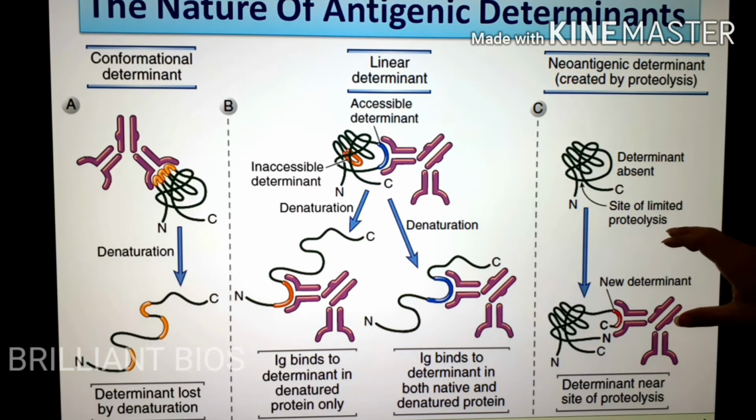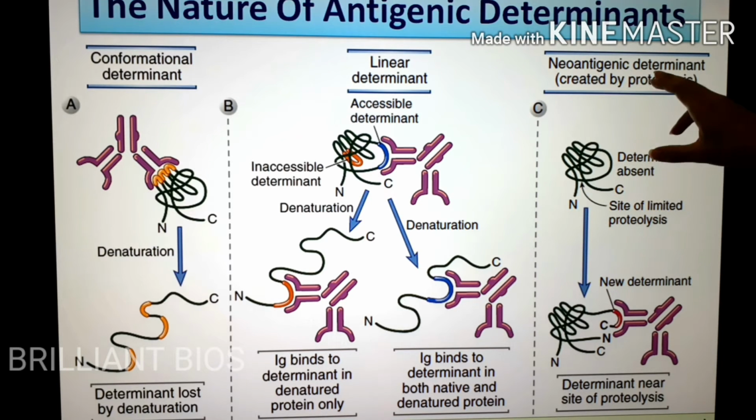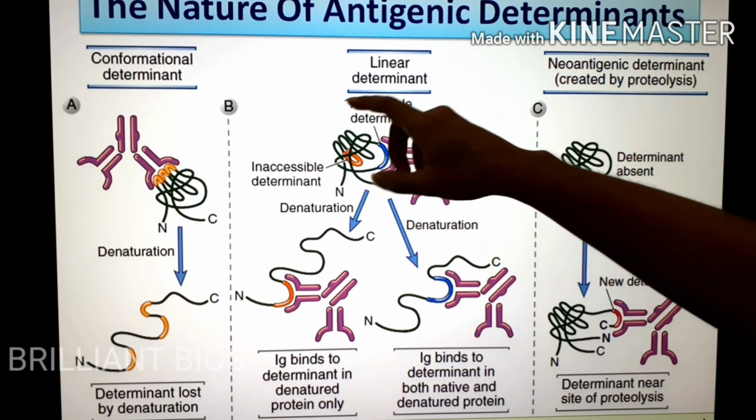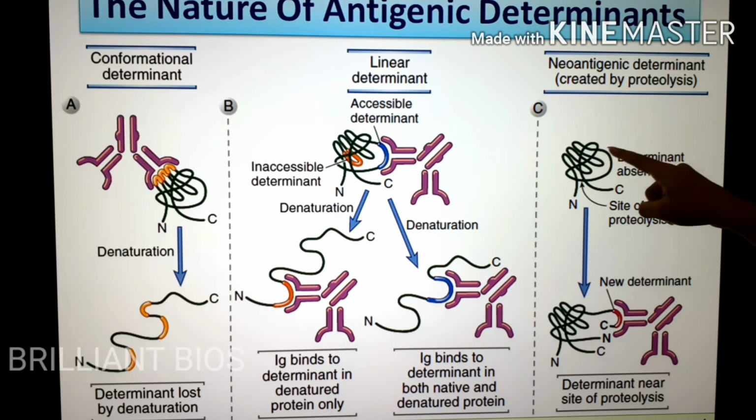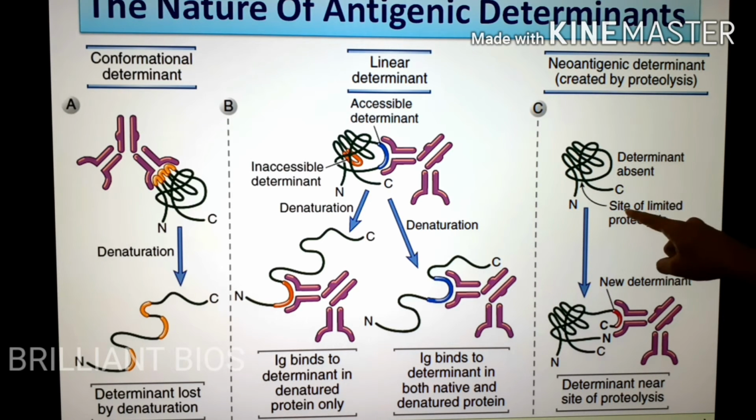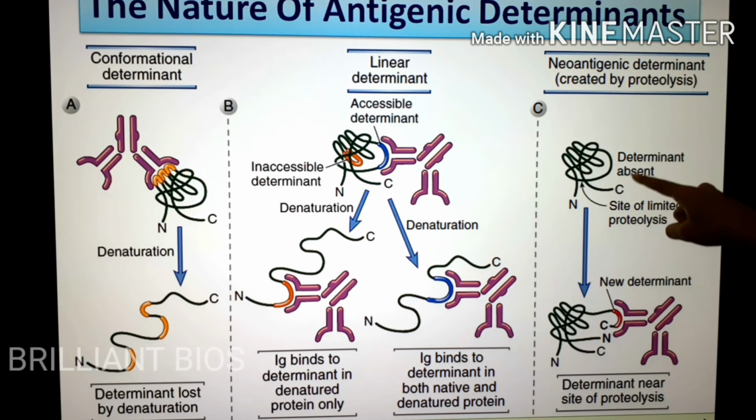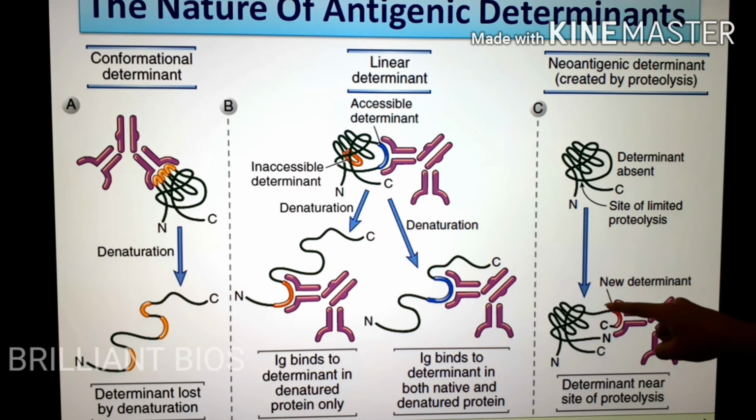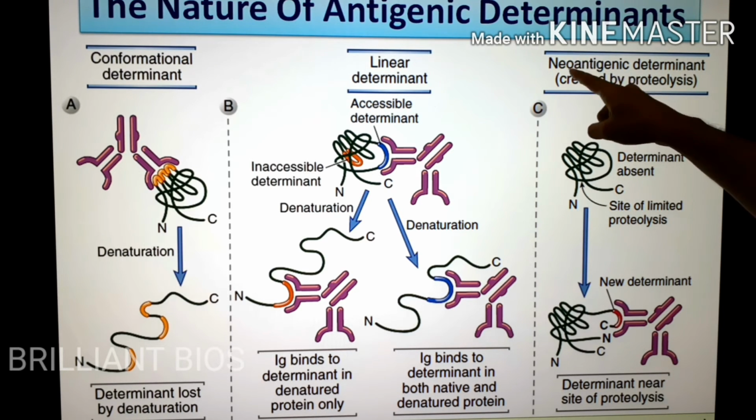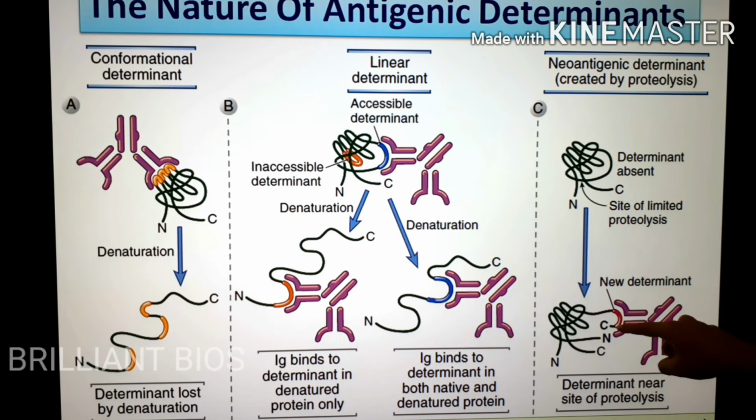But in this picture, there is another situation called the neo-antigenic determinant. It is very important. So this is the conformational determinant and the linear determinant, but there is another situation called the neo-antigenic determinant. What is this? It is created by proteolysis. In this case, there is no determinant present, but after proteolysis, or after an enzymatic reaction, a new determinant can be found. So it is called neo. Neo means new. An antigenic determinant can be developed.